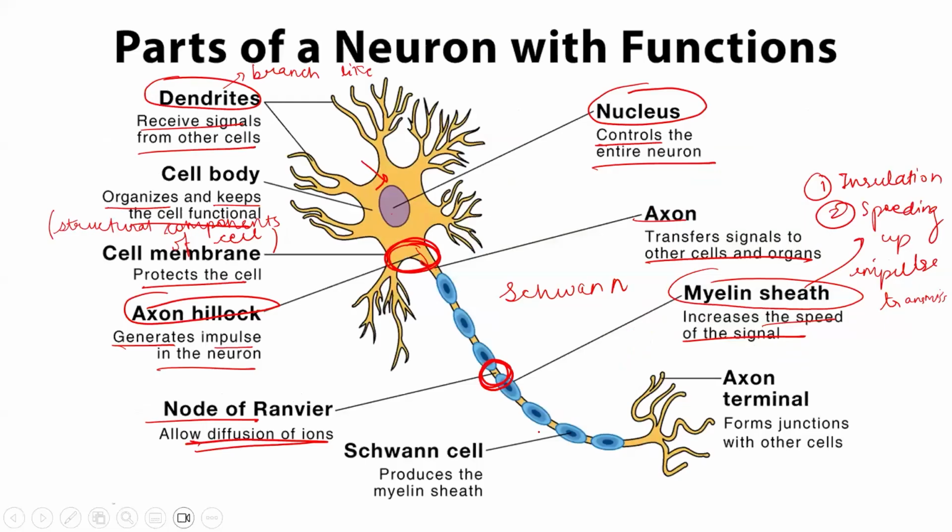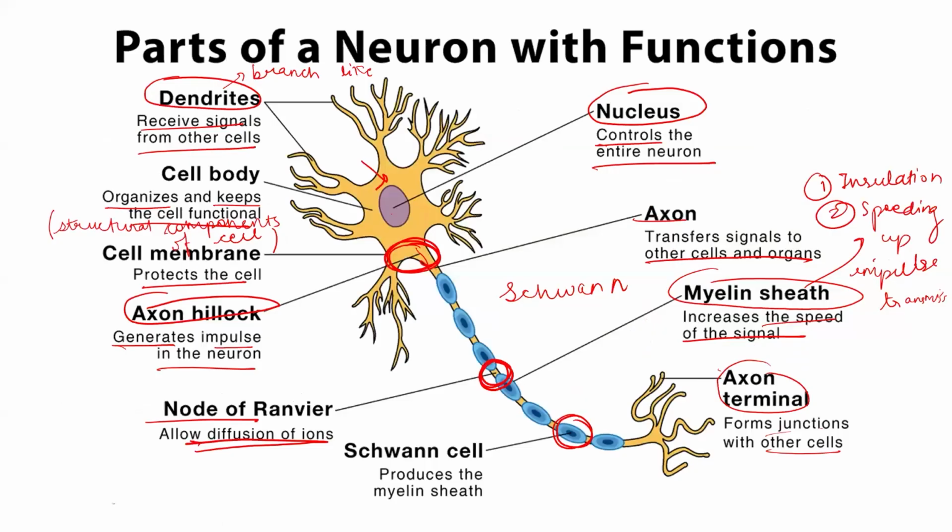So these cells are present, and these cells help in production of the myelin sheath. And the last part is the axon terminal that forms the junctions with the other body, or there may be some other neuron to which the impulse is to be transmitted.